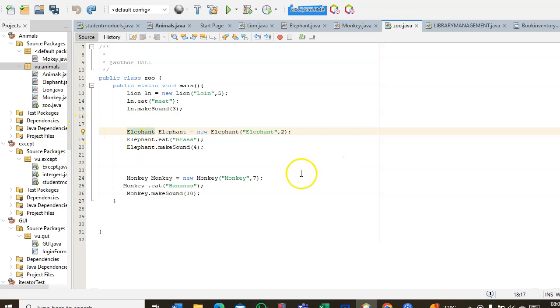So I said elephant equals new elephant. I gave it the age of 2. It makes sound 4 times and it eats grass. Then monkey equals new monkey. It's 7 years old, eats bananas, and makes sound 10 times.